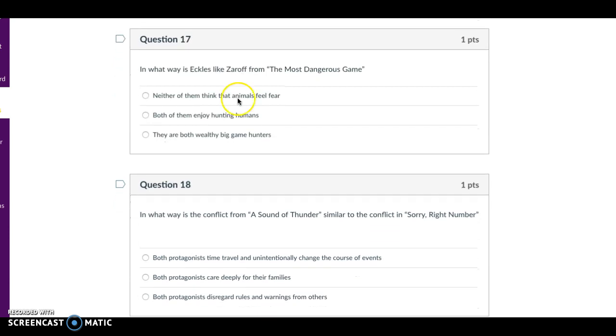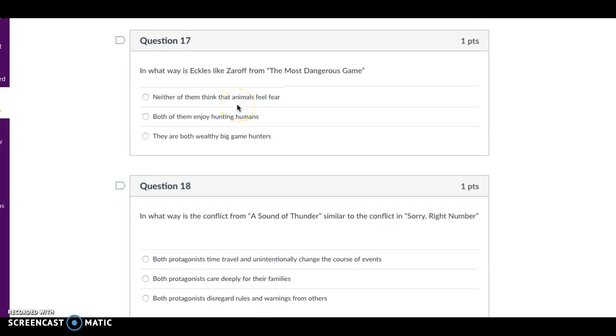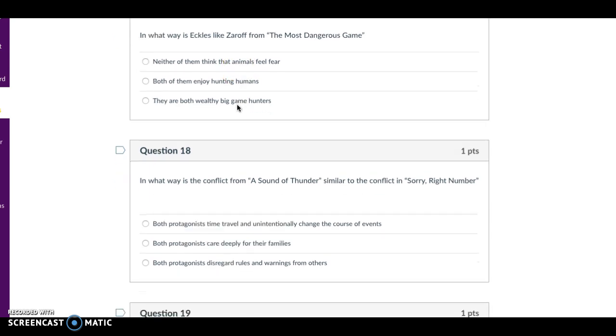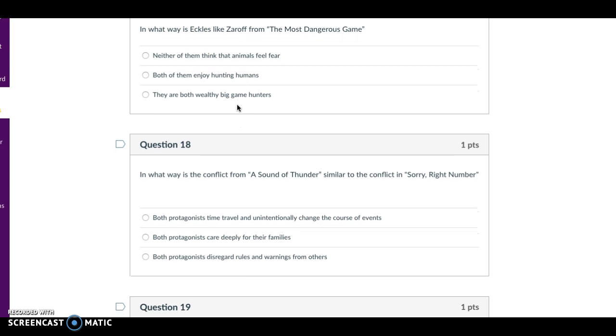Question 17. In what way is Eccles like Zaroff from The Most Dangerous Game? Neither of them think the animals feel fear, both of them enjoy hunting animals, or they are both wealthy big game hunters.